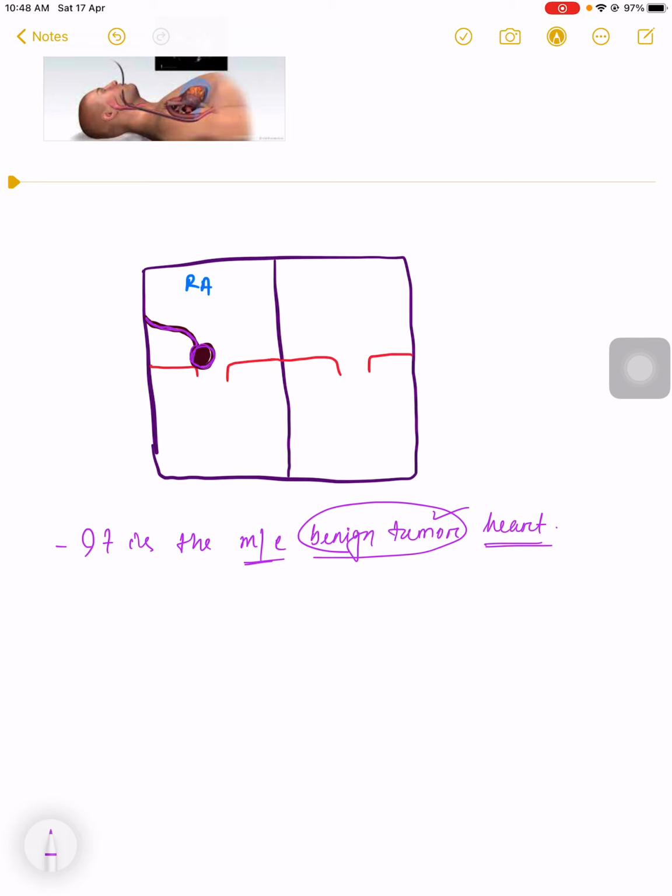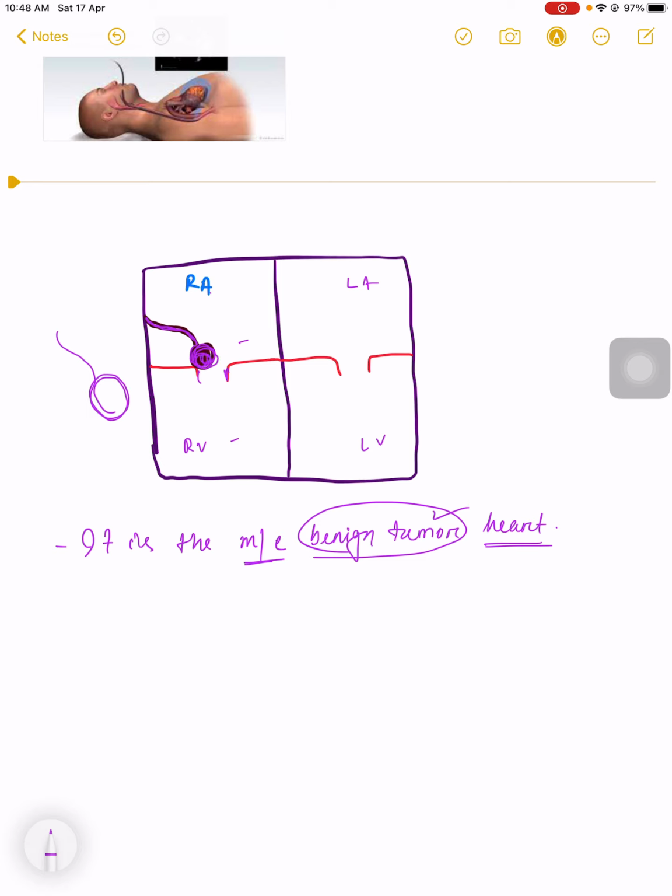It arises from the wall and hangs. This is the right atrium, right ventricle, left atrium, and left ventricle. Between the right atrium and right ventricle there is a valve. The tumor comes and blocks this valve as much as possible.